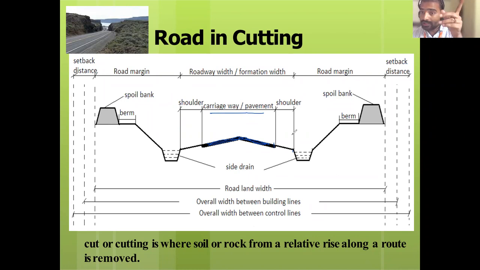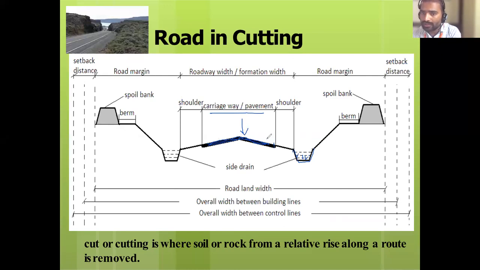There, what was there? From the shoulder there was a side slope, but here, from the shoulder there is a drain. This is the difference. Through this drain, water is collected, the water that has fallen over the carriageway and shoulder.